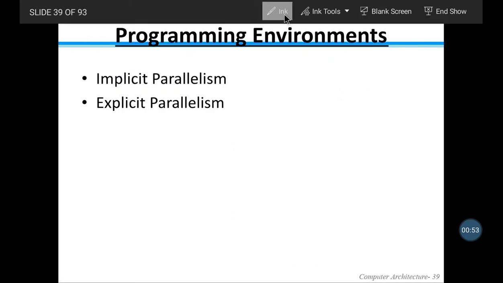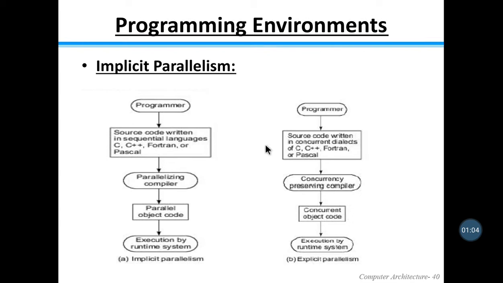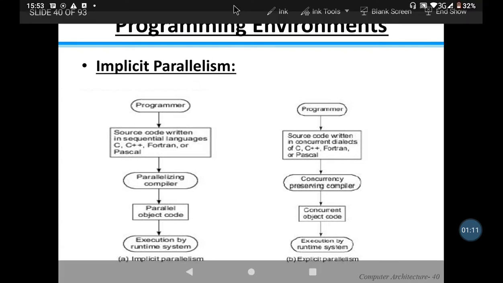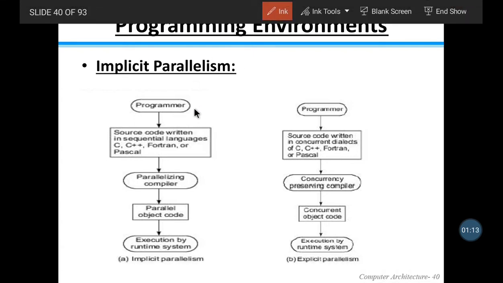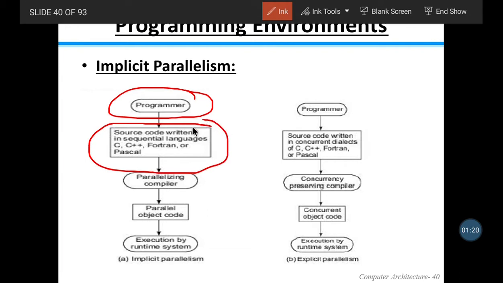We can achieve parallelism in two ways. One is implicit parallelism, and the second is explicit parallelism. Looking at implicit parallelism, the programmer will write the program, and usually the source code is written in C, C++, Fortran, or Pascal.